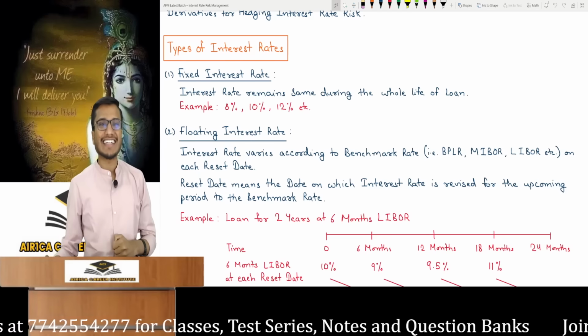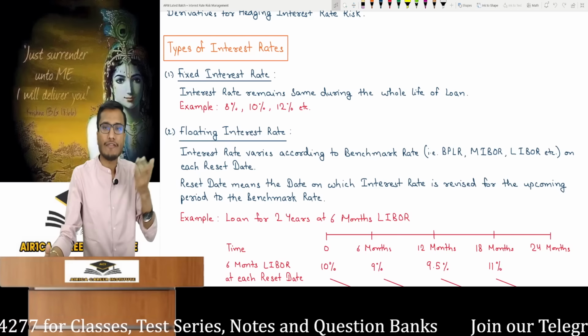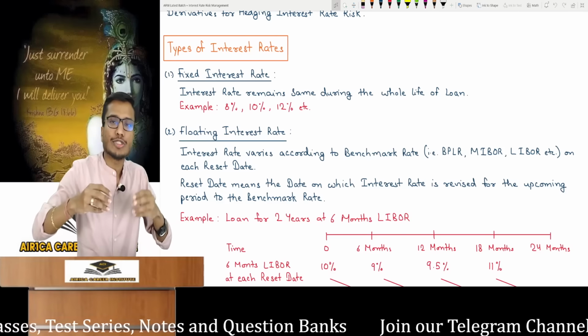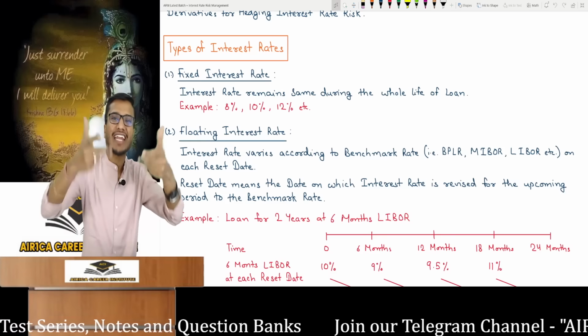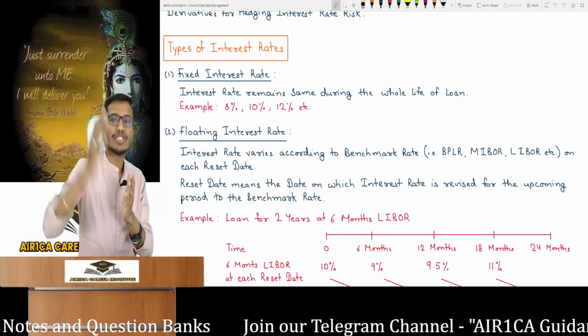The second thing is a floating interest rate. I told the banker that I want a loan at a floating interest rate, so please tell me what a floating interest rate is. Floating, you will understand from its name. It means an interest rate that floats, changes and is a variable rate. It will keep changing from time to time.